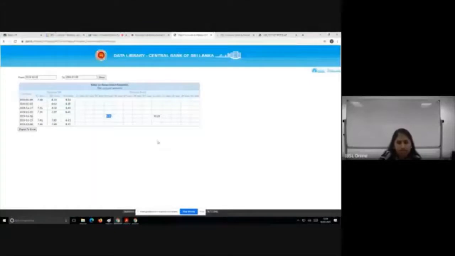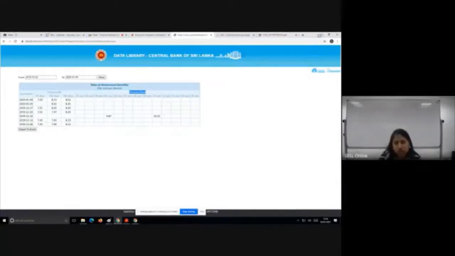So if you're looking at this example, we are comparing two securities, both treasury bonds, but one is a 5-year treasury bond, one is a 10-year treasury bond. So why are these two having different interest rates? Because the maturity period is different.